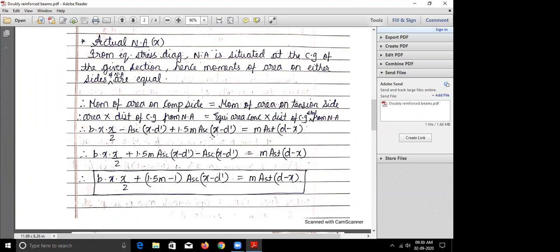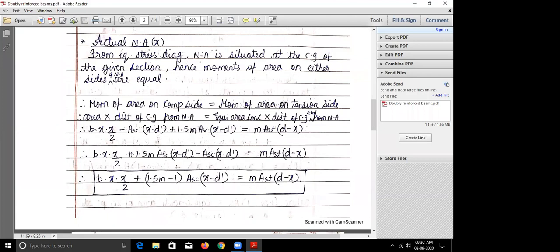So it is 1.5 times the modular ratio into the area of the compressive resistance. That we have taken as per the IS code. This is the addition part, which we did not have in the singly reinforced section. So this is added: 1.5 m into ASC into x minus d dash, and the equivalent area of concrete is nothing but m into AST, and the distance is d minus x.